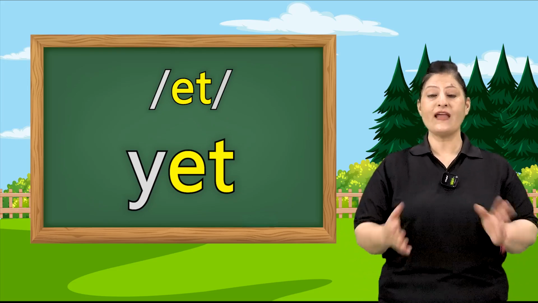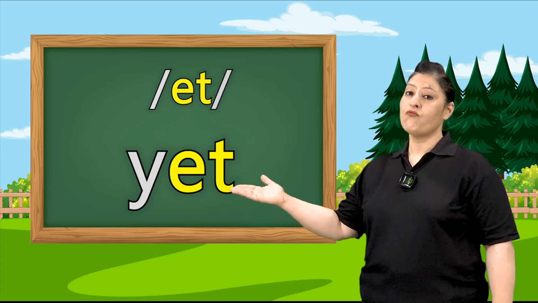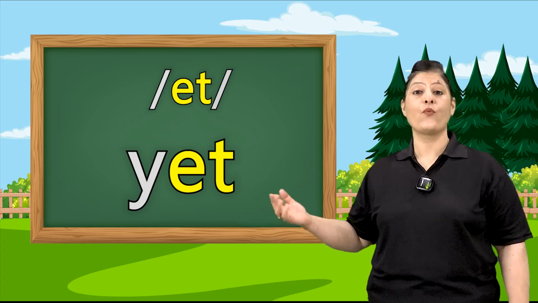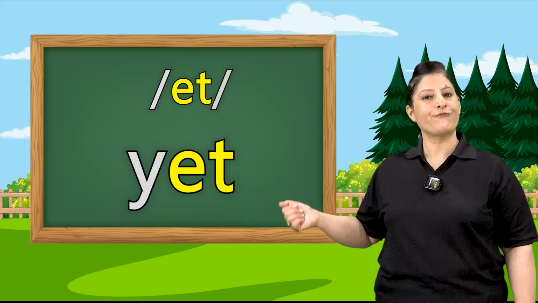So now, children, we have learned about the E vowel sound and its various forms with different consonants. Now it's your chance. Write down any five E vowel words which have E in the center. Try to make your own words. Write them on small strips of paper, small chits, then throw them in the air and pick any one chit. It becomes a wonderful game to learn and have fun.